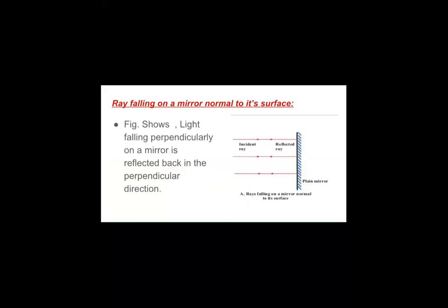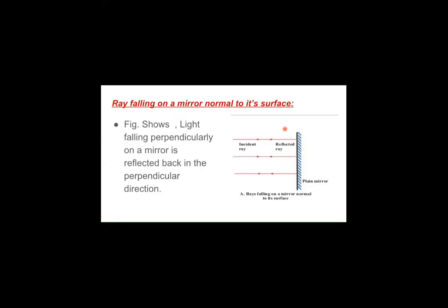Now we will see a ray falling on a mirror normal to its surface. We will actually see how the image is formed. Here we have a mirror, where my pointer is, and at the back side of the mirror you can see blue slanting lines. These blue slanting lines denote the back side of the mirror, the coated part of the mirror. And opposite to it, this black vertical line is the front side of the mirror, which is used to see the object.